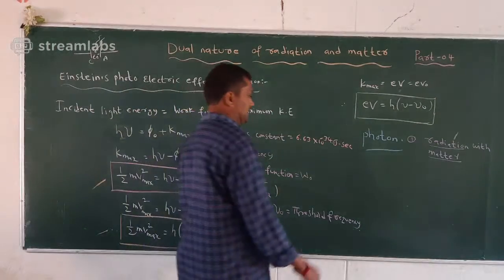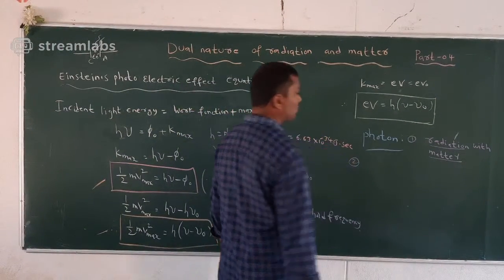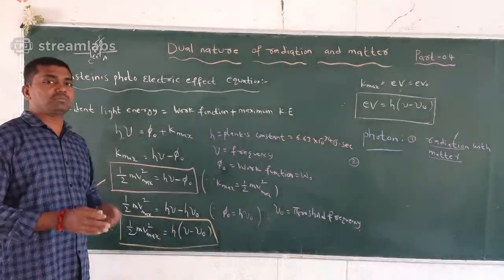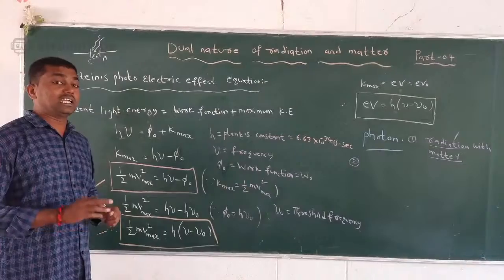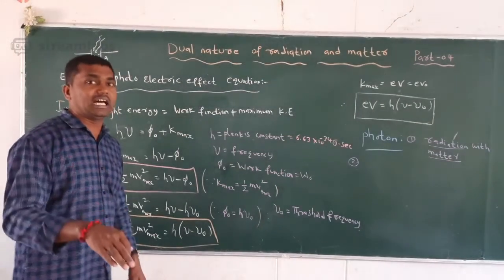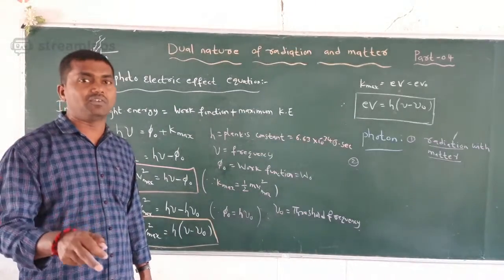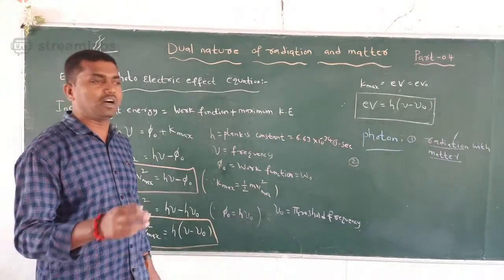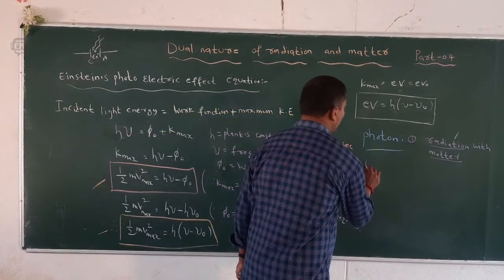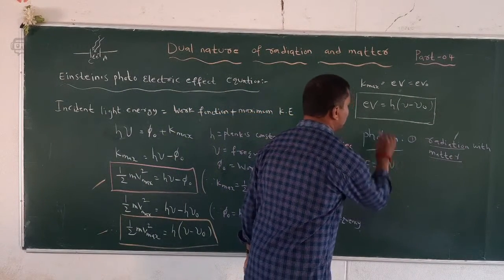The second point: in the interaction between radiation and matter, the radiation behaves like a particle, called a photon. The photons travel in the form of quanta, in the form of packets. The energy of a photon is equal to h nu.